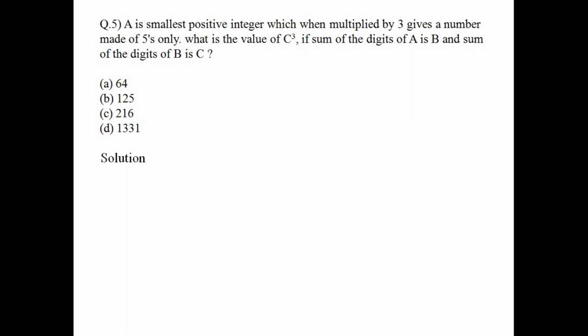So the smallest number obviously will be 555, because 15 or 25 is never divisible by 3, and triple 5 is always divisible by 3.